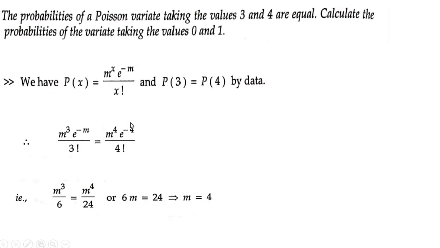Students, I have to tell you one more thing. See, in this problem, you don't have 4 here, alright. E to the power minus m and e to the power minus m here. 4 is written by mistake, okay. So this e to the power minus m and e to the power minus m will get cancelled here, alright. So you get, and 3m towards your left hand side and 3m towards your right hand side will get cancelled and 1m will remain here. So 1 by 6 is equal to m by 24. That you cross multiply, you get it as 6m is equal to 24. This 4 is a mistake here, alright. I forgot to tell you that. Now I remembered it. Sorry.